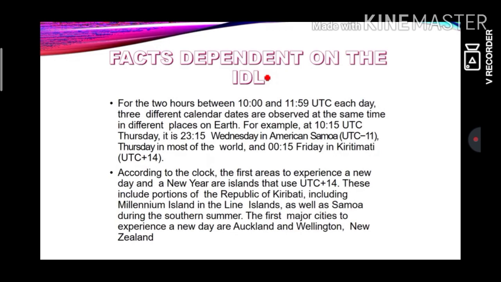Facts dependent on the international dateline. Now these are facts taken from other countries. I will just go roughly with this. For the 2 hours between 10 to 11:59 UTC, that's GMT also, each day, 3 different calendar dates are observed at the same time in different places on Earth. For example, at 10:15 Thursday, it is 11:15 Wednesday in American Samoa, Thursday in most of the world, and it is just 12:15 Friday in Kiritimati. So this is to show that the time is different, the days are also different.